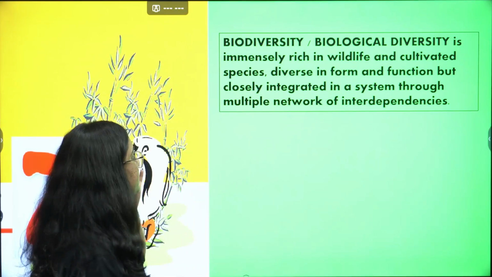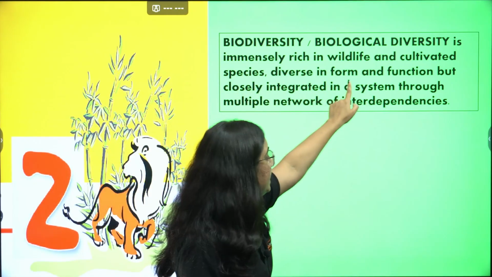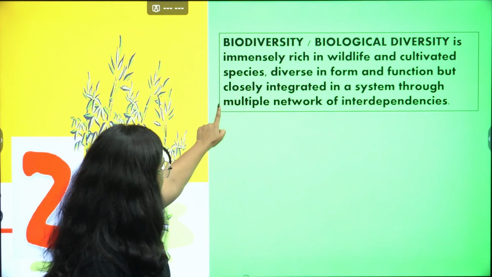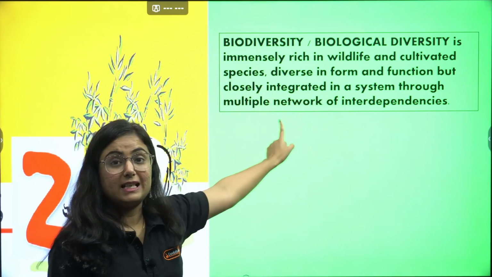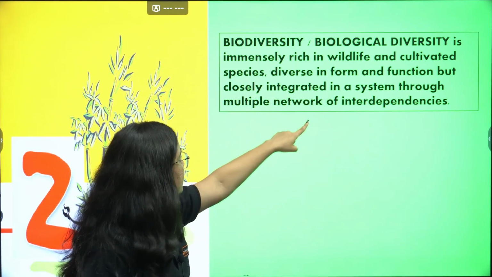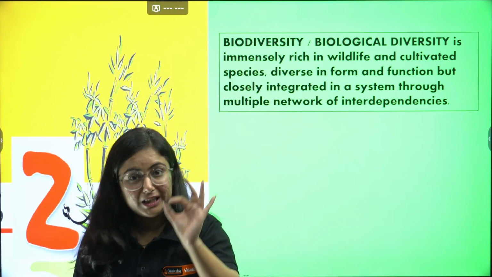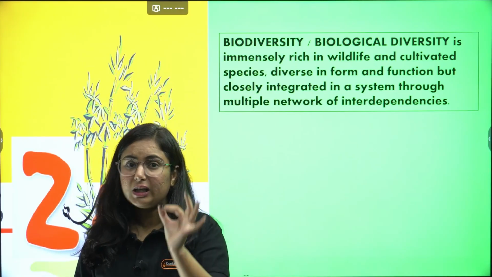So it is immensely rich in wildlife and cultivated species, diverse in form and function, but closely integrated. Again, they are integrated in a system through multiple networks of interdependence. Yes, we are dependent on each other.